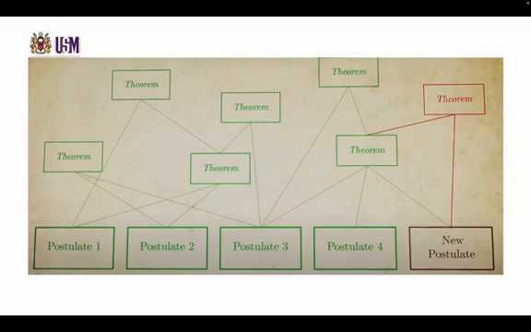The idea is simple. You keep the first 4 postulates the same, but assume that the fifth postulate is false. Then you use those new postulates to prove theorems. And if that leads to a contradiction, for example, true equals false, then it means your new fifth postulate must be wrong. Therefore, the only remaining option would be that Euclid's version of the fifth postulate is correct, but they could not find the contradiction.